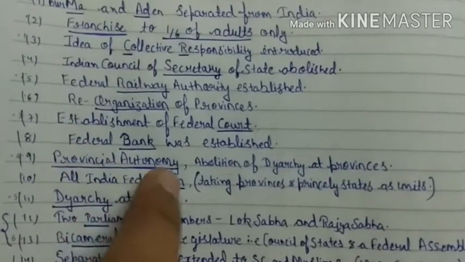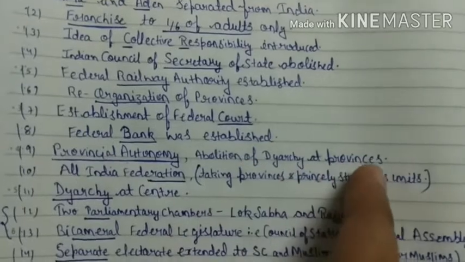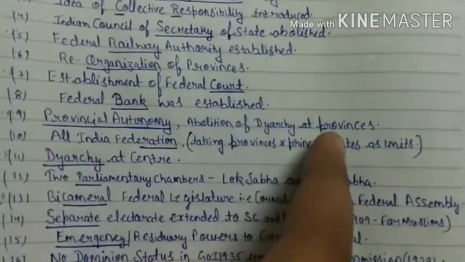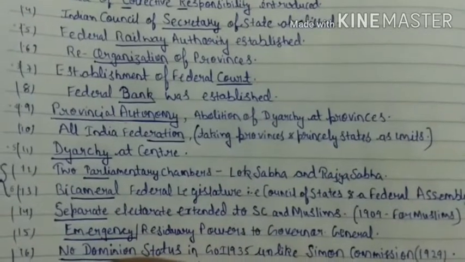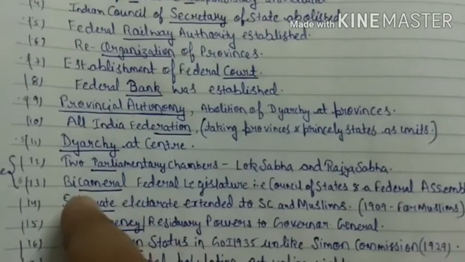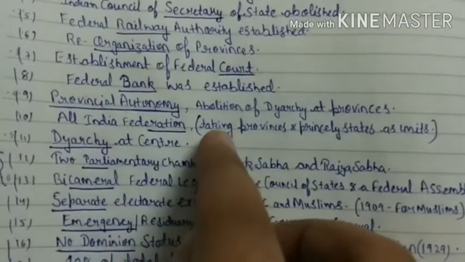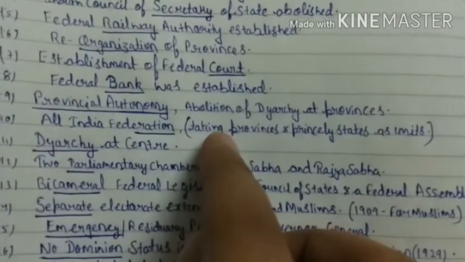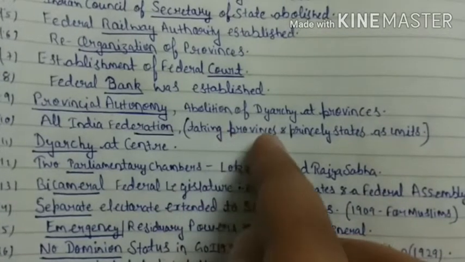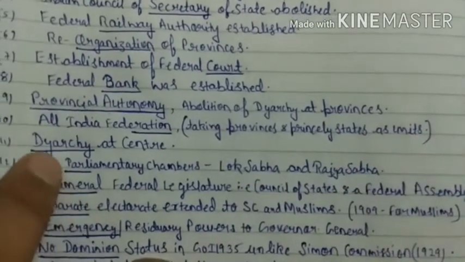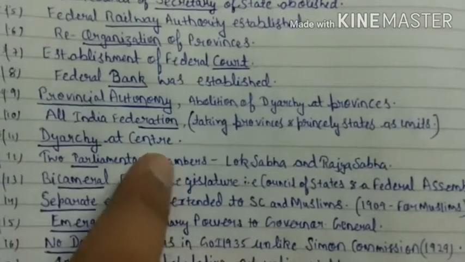Provincial autonomy means the abolition of dyarchy at provinces. The abolition of dyarchy at provinces means there was dyarchy only at the center, not at the provinces. All India Federation. Federation means taking provinces and princely states as units. Dyarchy at center.